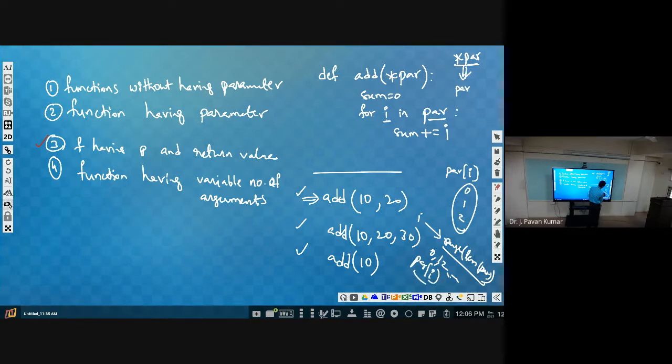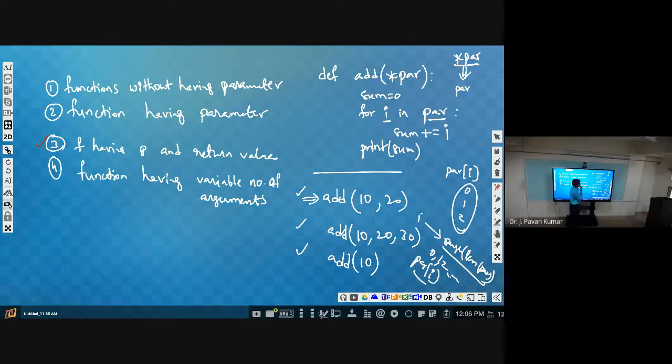But here we are using for I in PAR itself. That means the list itself we are giving. So the first element will be in I first, next the second element will be I, third element will be I. Like that, every element we have to add to sum. Then finally we will print the sum after completing the loop. That's it. Did you get the point?